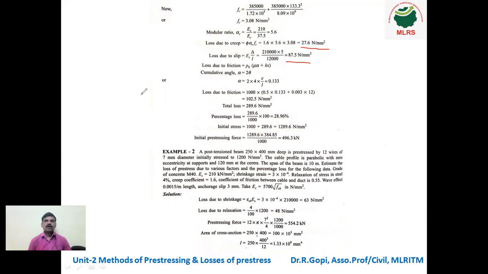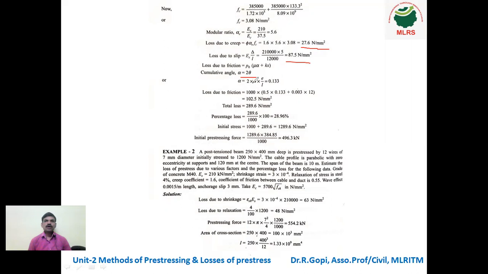Okay. Next, loss due to friction. For loss due to friction, we have the formula P naught e power minus mu into alpha plus k into x. What is the cumulative angle? Alpha is nothing but 2 theta. For the theta value, we have one formula, so that you can keep it in your remembrance.